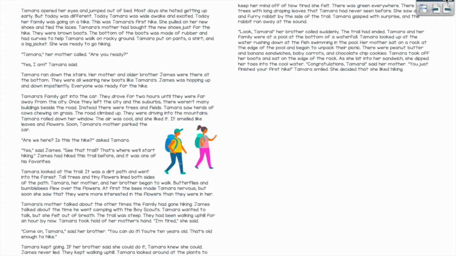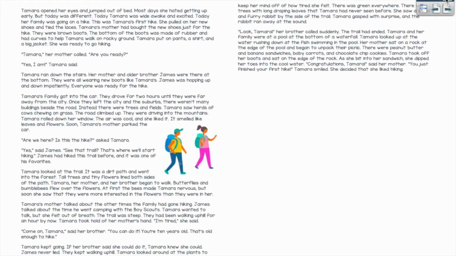"Are we here? Is this the hike?" asked Tamara. "Yes," said James. "See that trail? That's where we'll start hiking." James had hiked this trail before, and it was one of his favorites. Tamara looked at the trail. It was a dirt path and went into the forest. Tall trees and tiny flowers lined both sides of the path.